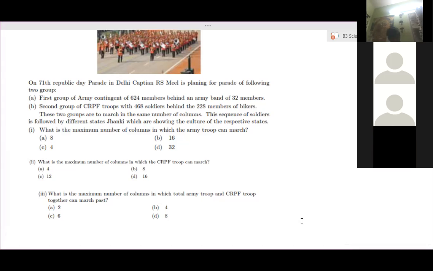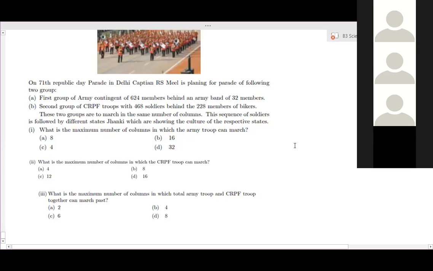Four, ma'am. How? Ma'am, we have to find the HCF of 12 and 16, which in this case is 4. Ma'am, but the third question is total army troop and CRPF group, right? Everyone says HCF. Together. Yes.